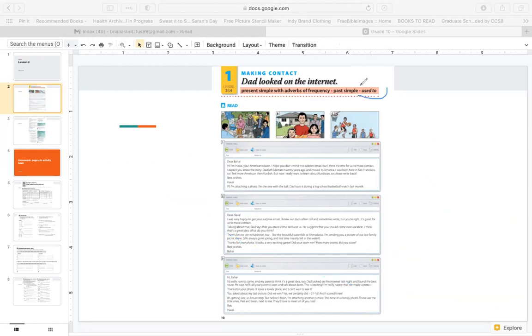And we'll also talk about using this word used to. Used to. This means in the past I did something, but now I do not. So today we'll look at page 10. Tomorrow we'll look at page 11, and we'll discuss these three topics. To begin, let's read these emails.